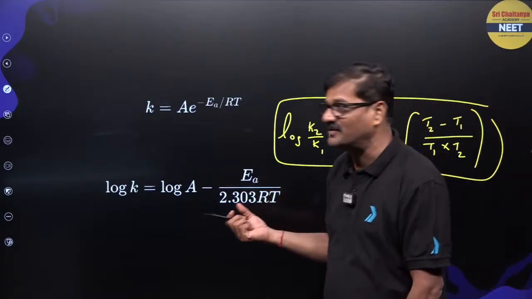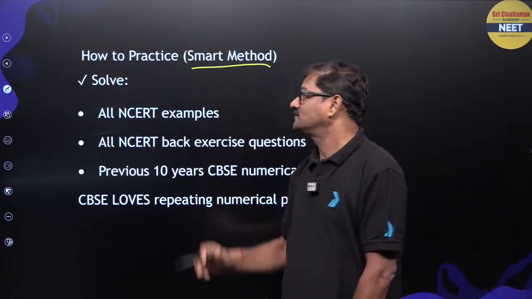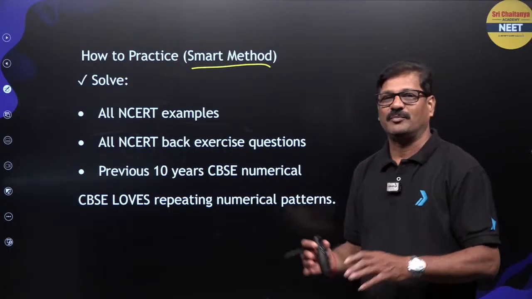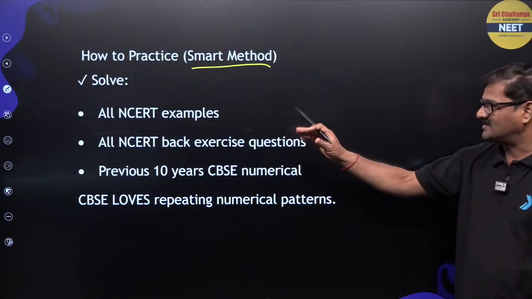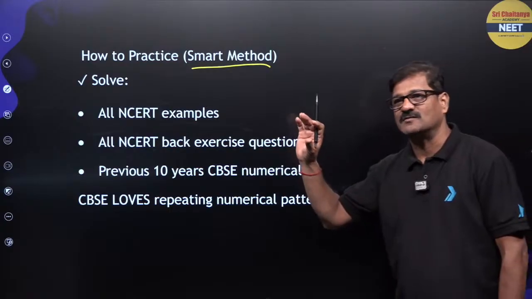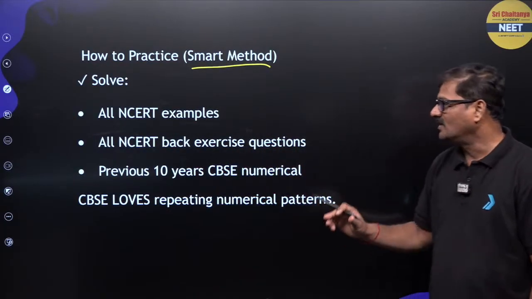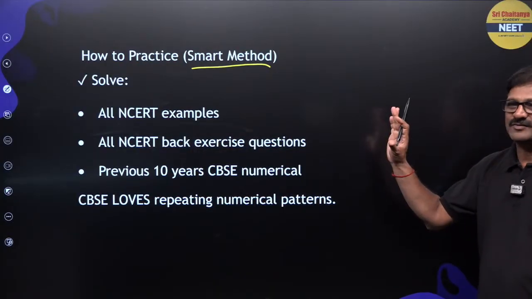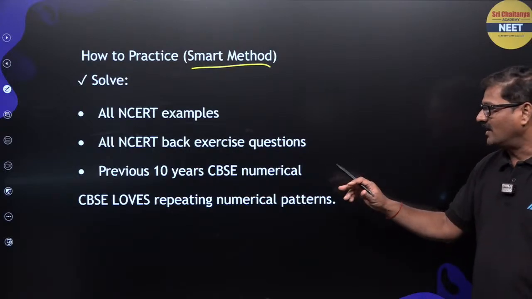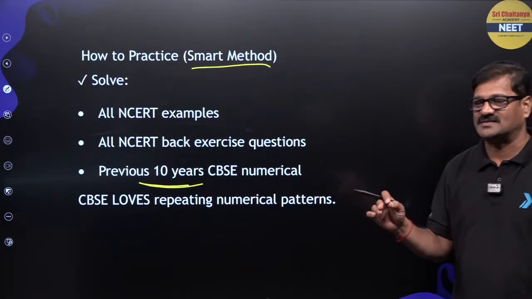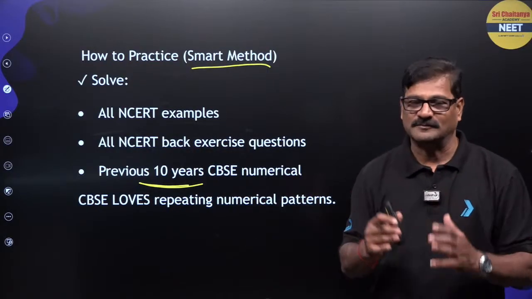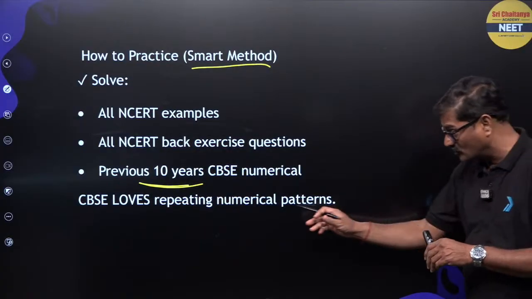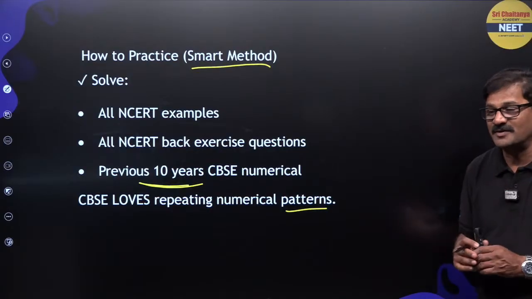So how to make a plan? How to practice, the SMART method? First solve, and again solve, and repeat it. Solve all NCERT example numericals, and all NCERT back exercise questions with the same numerical values, nothing changes. And the previous 10 years CBSE numericals. Nothing out of this box will come. CBSE loves repeated numerical patterns. So not just questions, children, patterns.